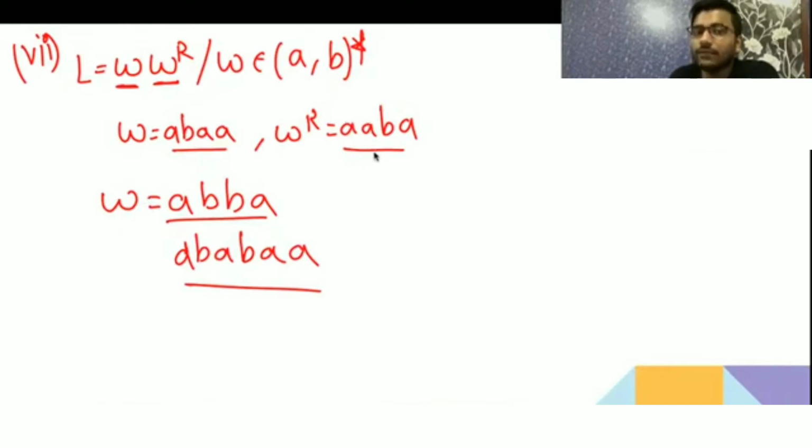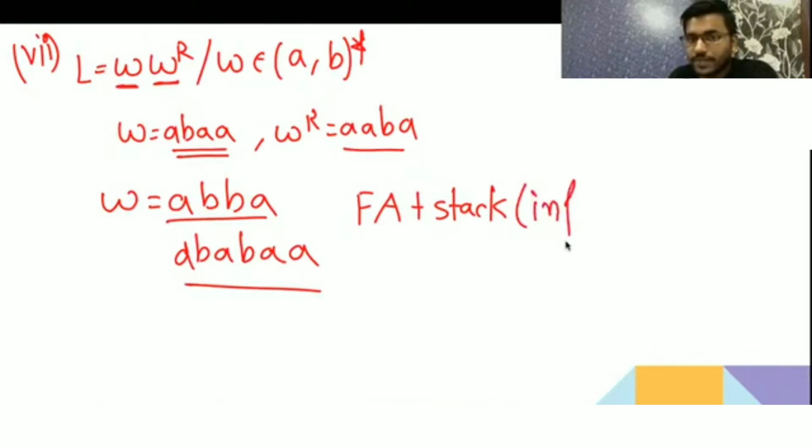So for this kind of language we will not be able to give an FA. If the FA had a stack, and if it is unbounded, meaning no fixed size of the stack, then we could say it has infinite memory, and then we would be able to recognize this language.